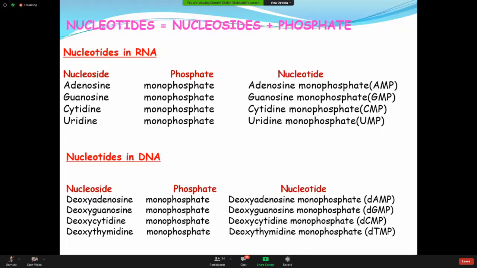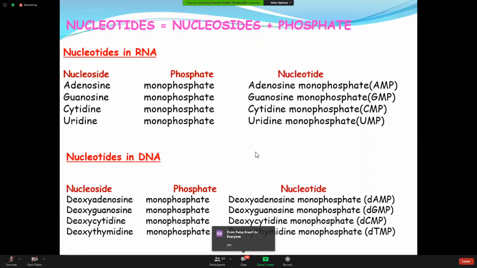Am I clear? Same for the DNA. This is the molecule, 4 types. I am not telling 4 number only, 4 varieties. 4 varieties of nucleotide now make permutations and combinations and make a big molecule of DNA. Am I clear up to here, everybody? I try to make it very simple for you.